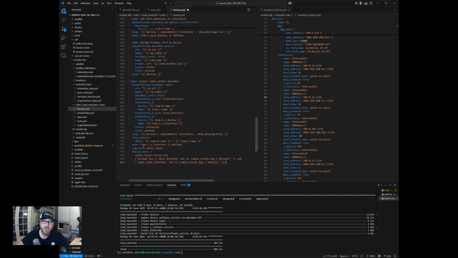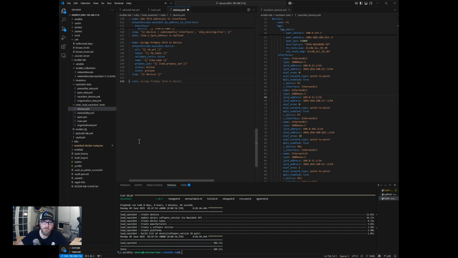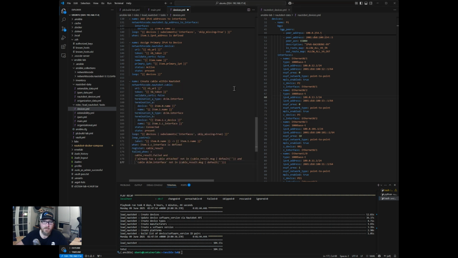And so guess what? We can manage that also from Ansible, which is nice because there's a lot of ways to skin a cat here on how to do the connections, but you could potentially go out and brownfield some of that as well. Just go discover how things are connected and then put it into Nautobot. If it's wrong, that's obviously not going to be the best way to do it.